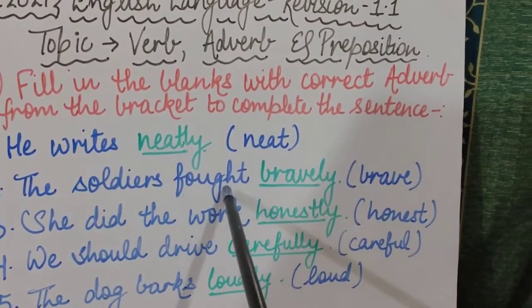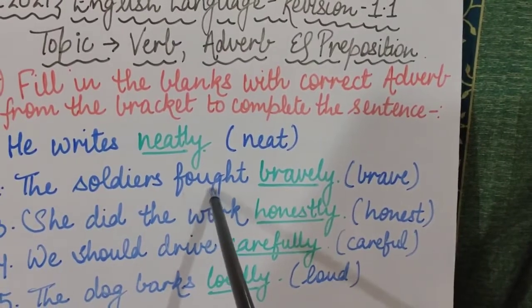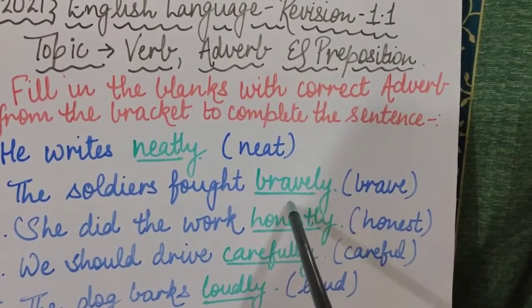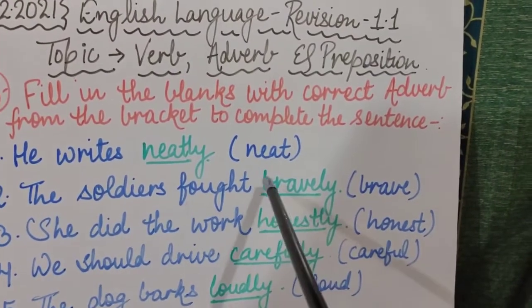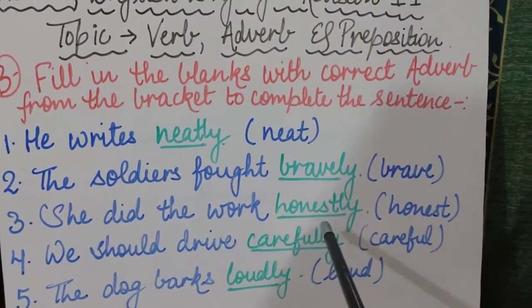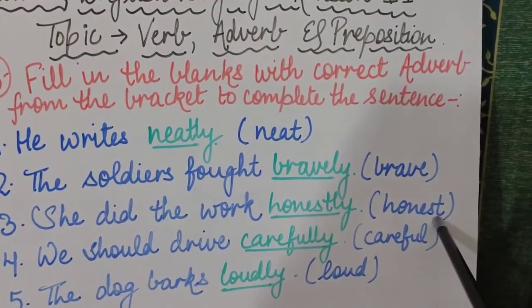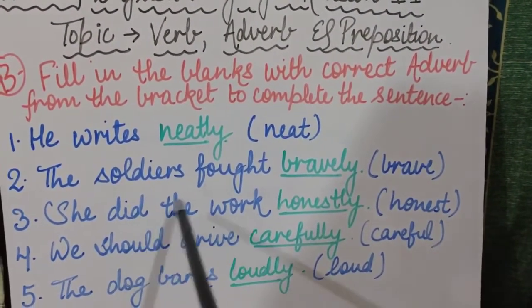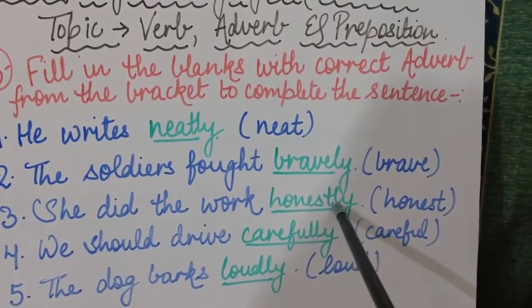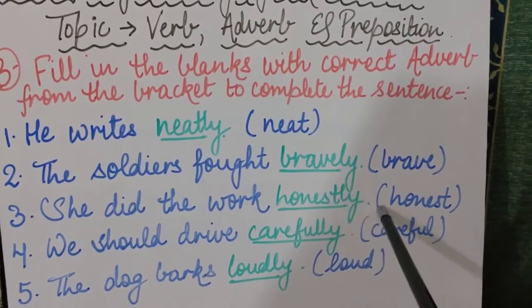So the soldiers fought bravely. Fought is the verb, and how did they fight? They fought bravely. So this is your adverb. The soldiers fought bravely. Coming to the third sentence, she did the work dash, and in the bracket it is honest as the adverb. So how did she do the work? She did the work honestly. We will add ly in the last.